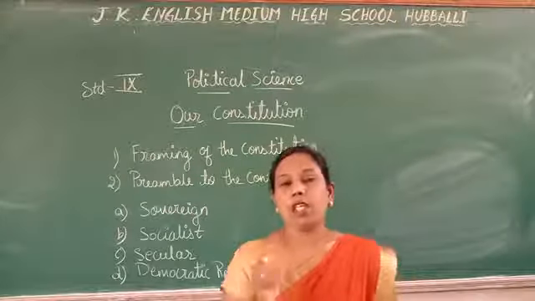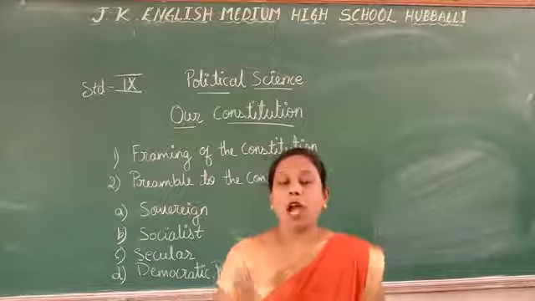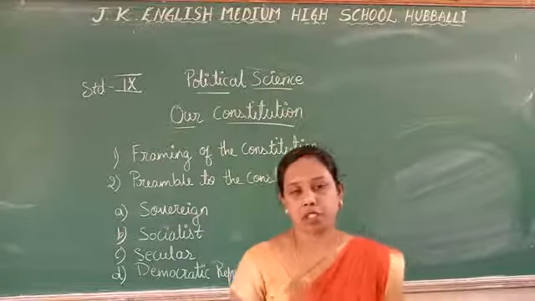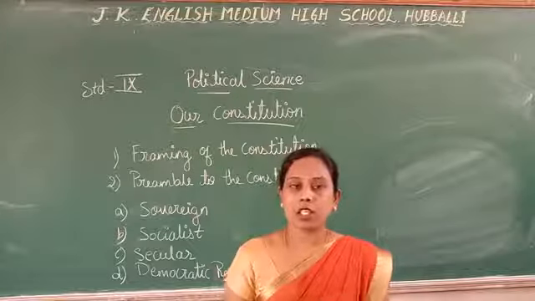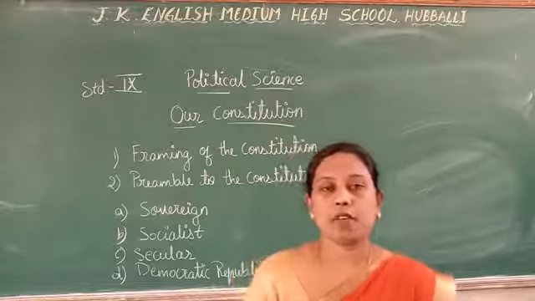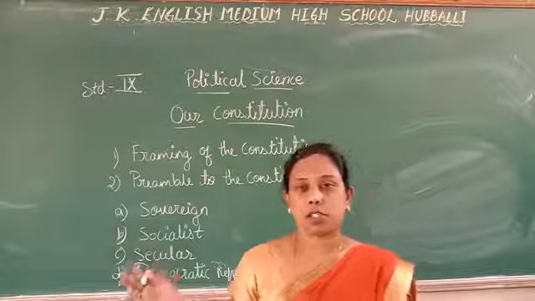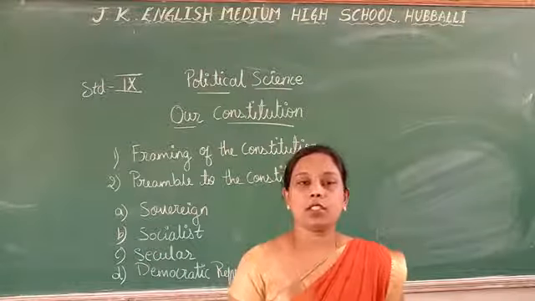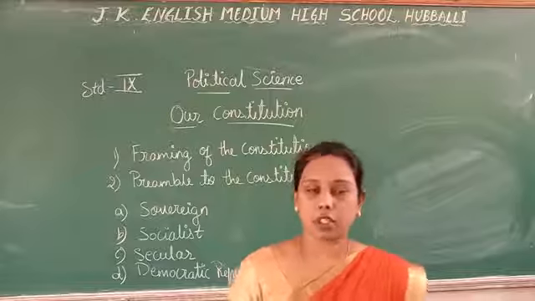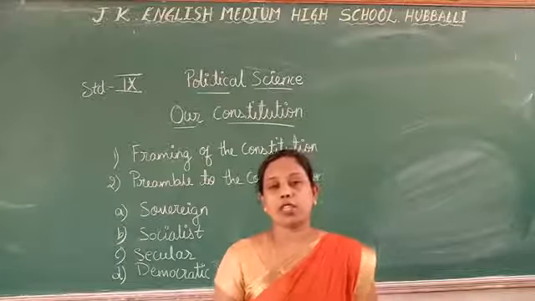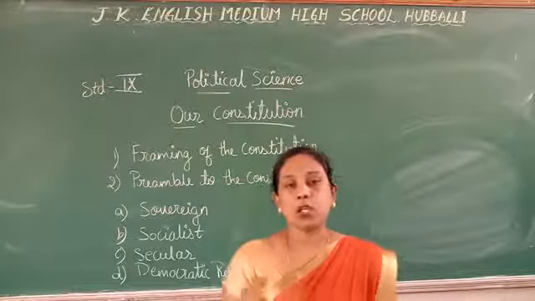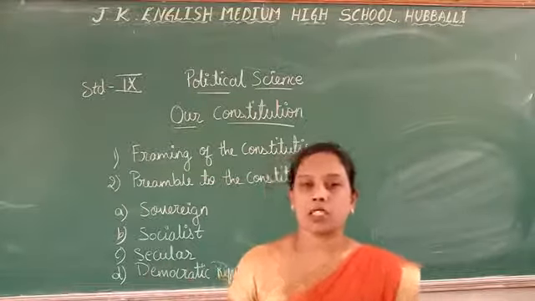That means each and every citizen has the right to elect his own representative when he turns 18 years of age. So when we turn 18 years of age, we get the right to vote. That is called universal adult franchise.